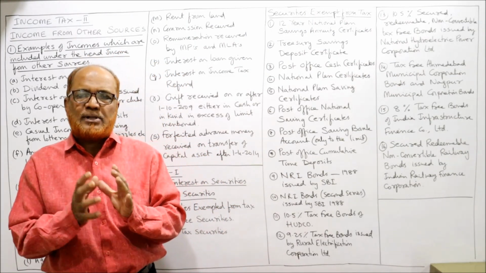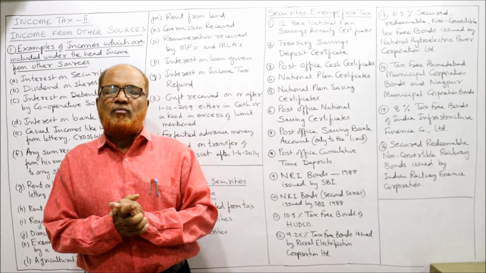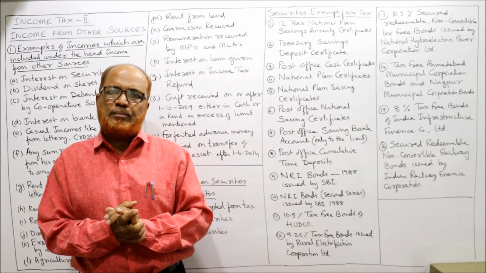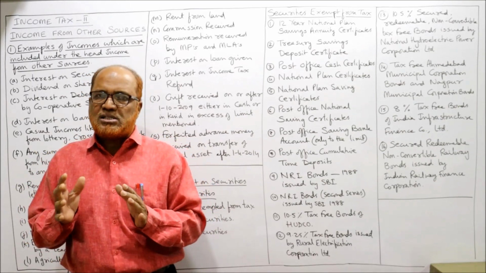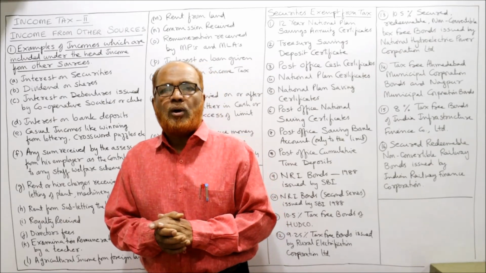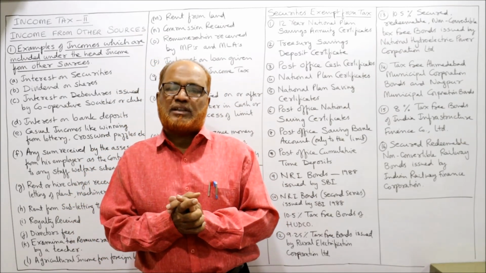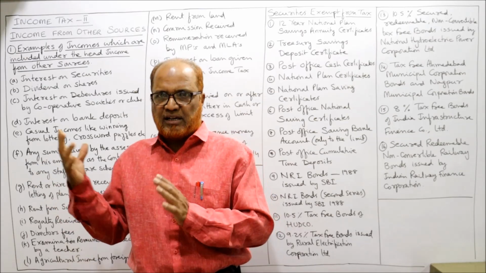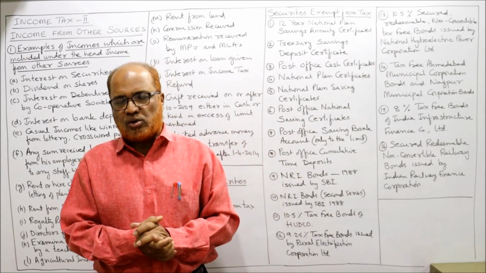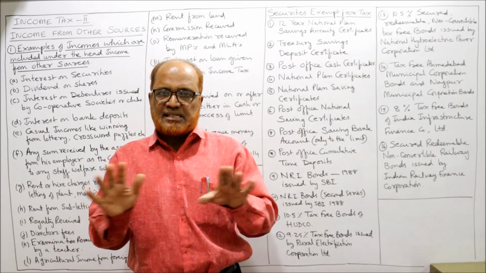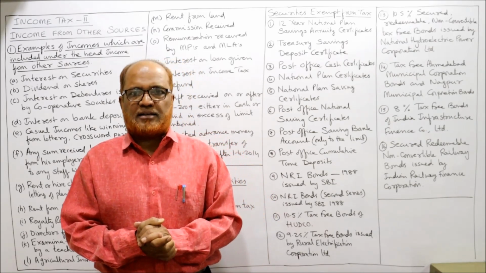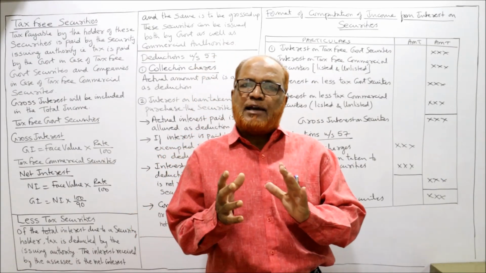These are the examples of incomes which are completely exempted from tax. So in this part I have explained the introduction to income from other sources, what are the incomes that may be taxable under income from other sources, and what are the securities on which interest is completely exempted. So we have discussed the types of securities.